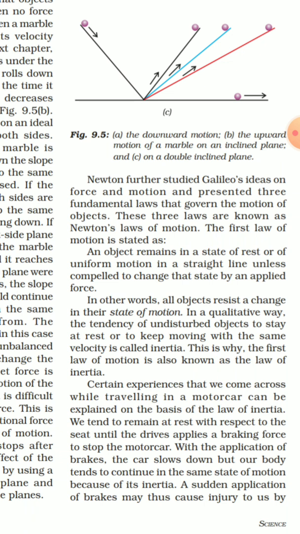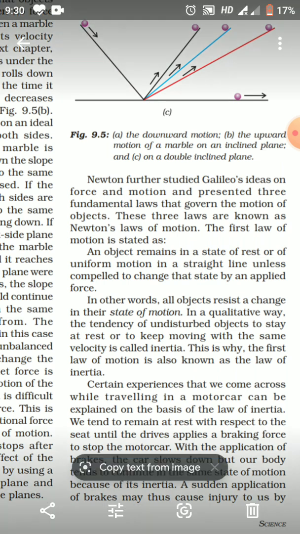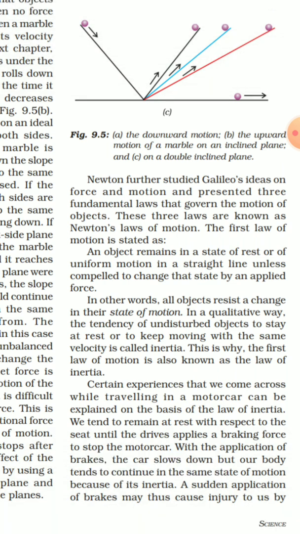So now after understanding the first law of motion, that the object will remain at rest or in motion unless there is an external force applied on it, we can also conclude one thing from this first law, and that is the inherent property of an object. This inherent property of an object is called inertia. Inertia is actually the tendency of any undisturbed object to stay in its state.